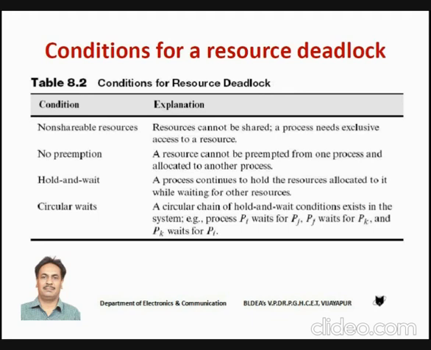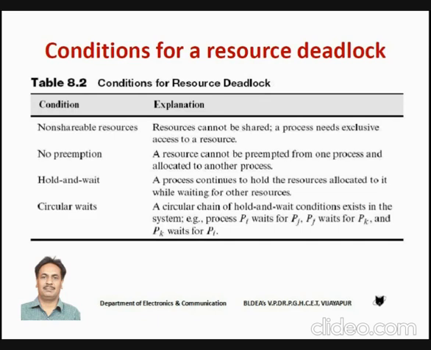Then the fourth condition we have is circular wait. Circular wait indicates that a circular chain has been formed with the hold and wait condition, such that a process Pi is waiting for process Pj, Pj is waiting for process Pk, and Pk is waiting for Pl, and so on. There exists a circular wait of processes where a process is holding one resource and waiting for another resource which is held by some other process. That particular condition we call circular wait.